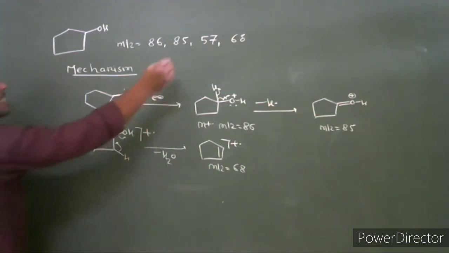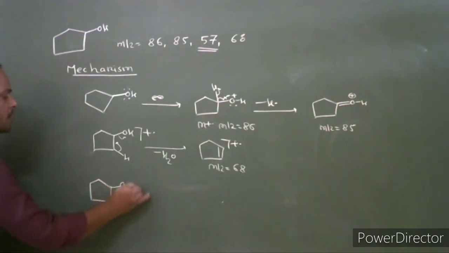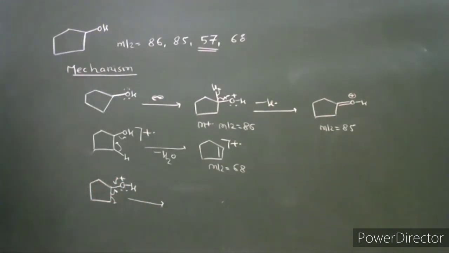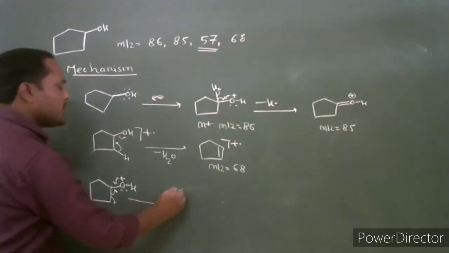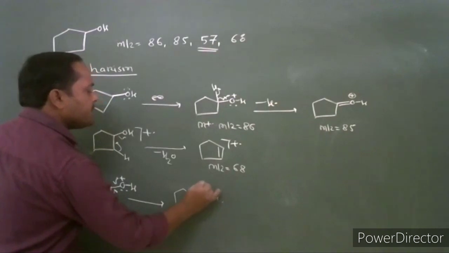And consider the last fragment ion. Its mass to charge ratio is 57. Consider this molecular ion. It undergoes alpha cleavage. The bond next to the hydroxy group undergoes cleavage to give a radical cation.